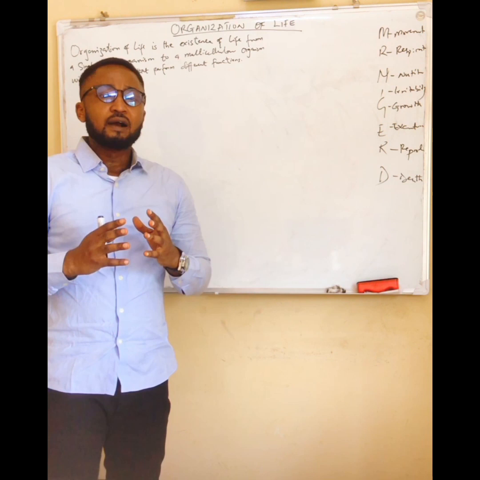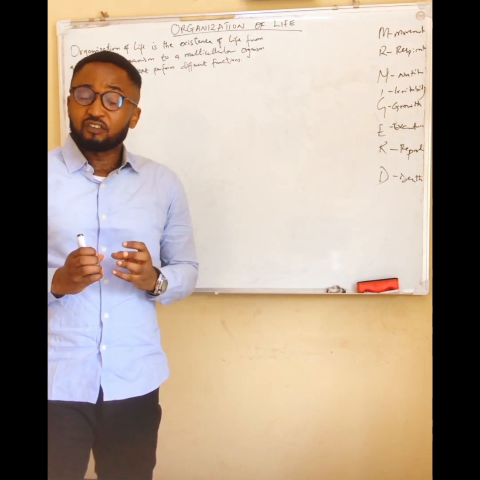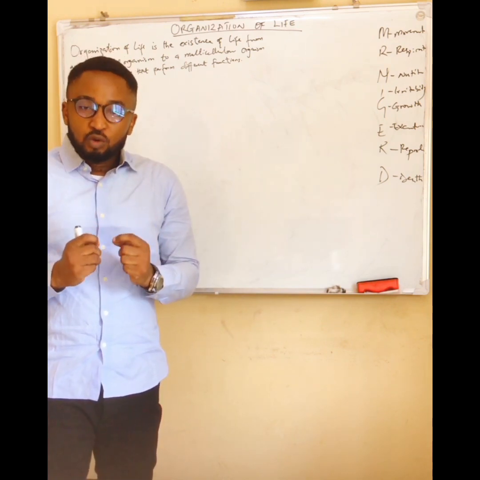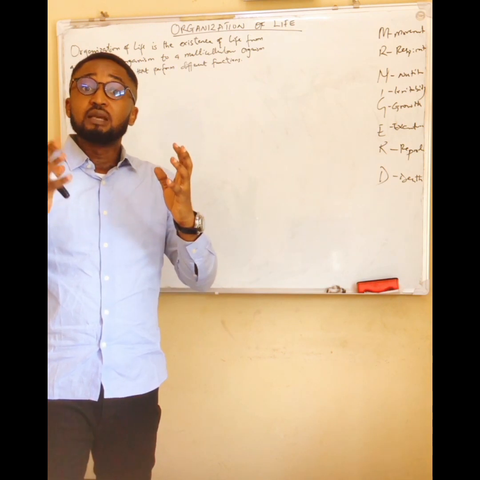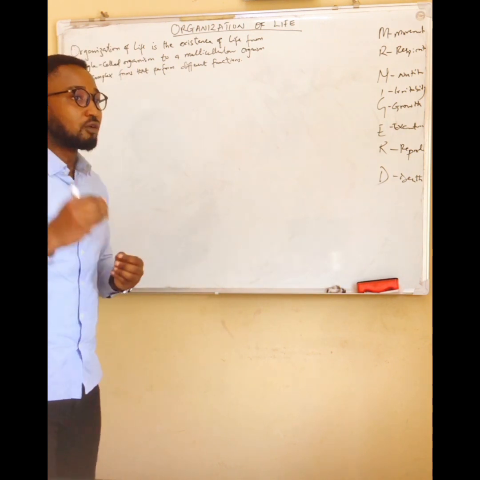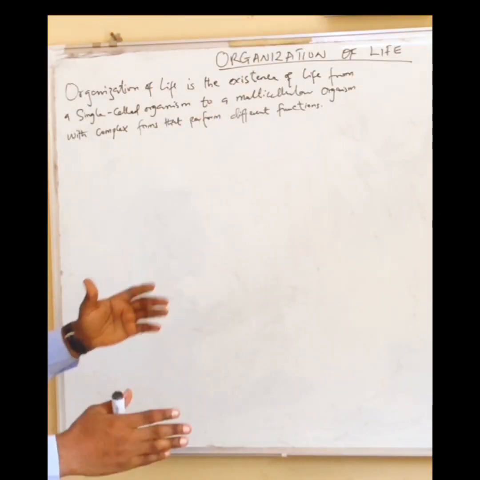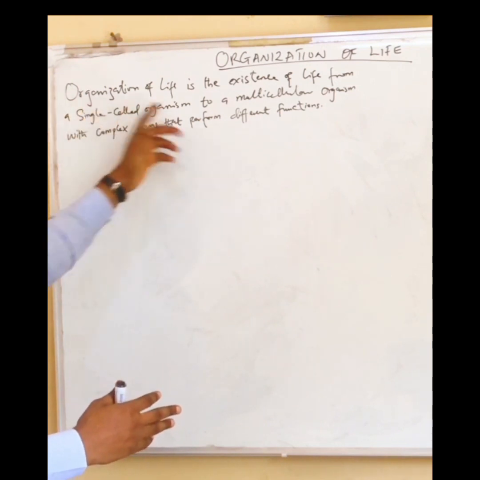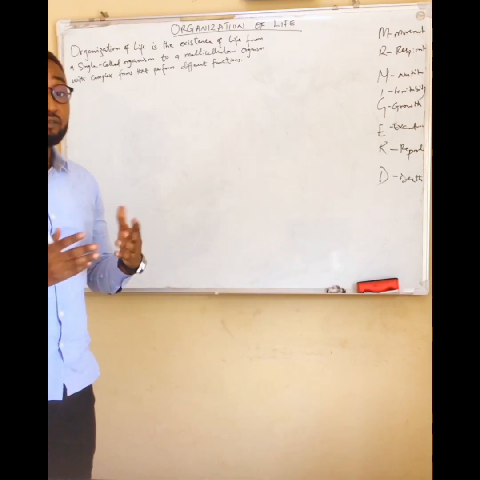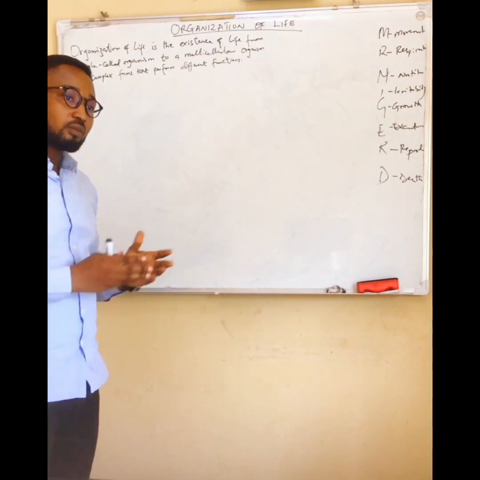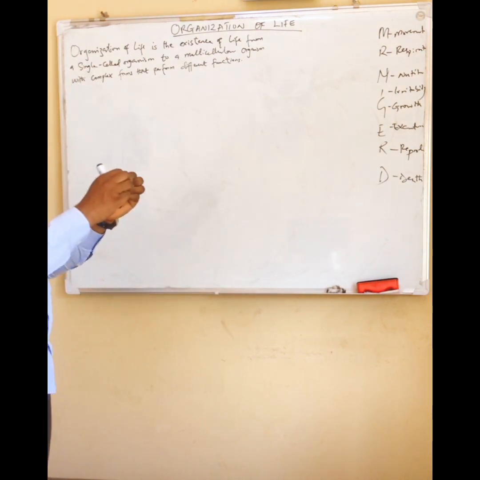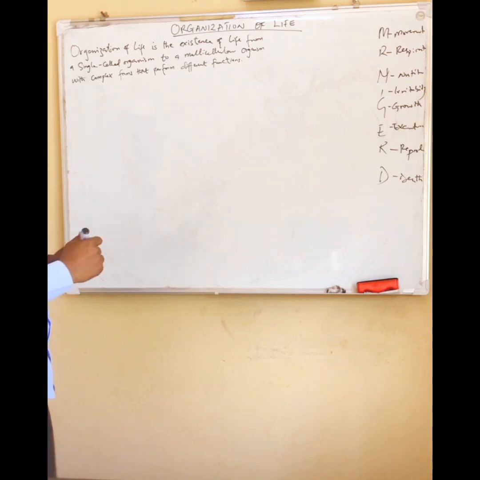Also, I want you to know that large multicellular organisms are made up of micromolecules, which come together to form that large organism, based on the advancement in evolution. Now, let's look at what organization of life is all about. Organization of life basically has to do with the existence of life from a single cell organism to a multicellular organism with complex forms that perform different functions. So you look at the arrangement of life from the simple cellular organism to the multicellular form of organism, each of these complex forms having different functions.